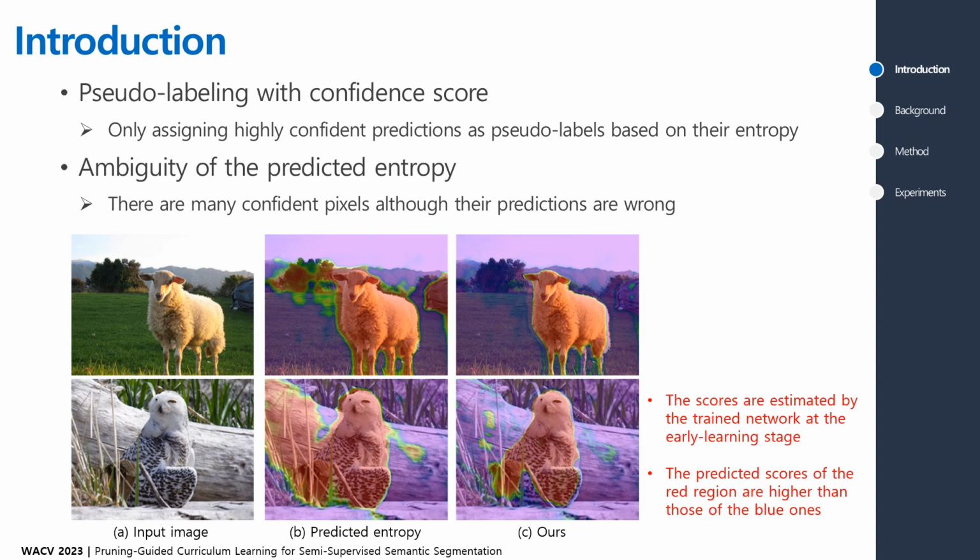However, even though the predictions are erroneous, many highly confident samples exist, and they cannot be filtered out by confidence thresholding. This phenomenon is especially stronger in the early learning stages. It significantly suppresses the effect of self-training that utilizes the unlabeled dataset.